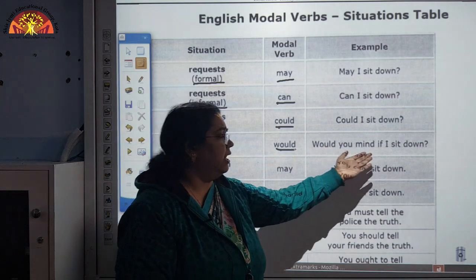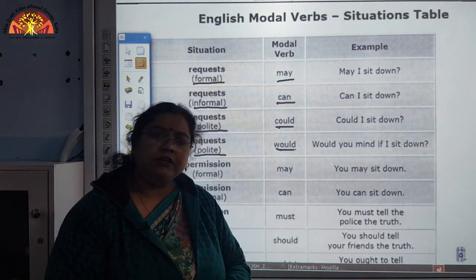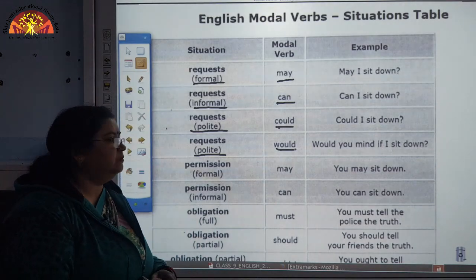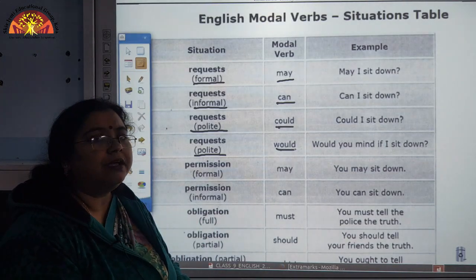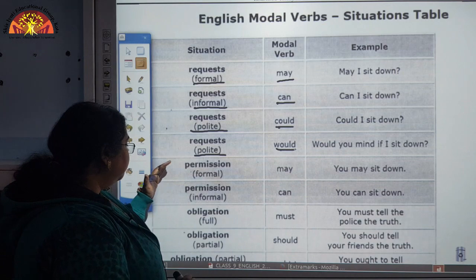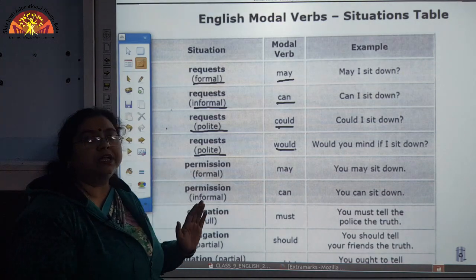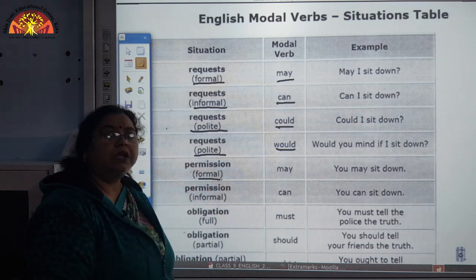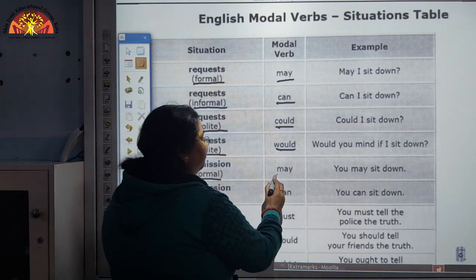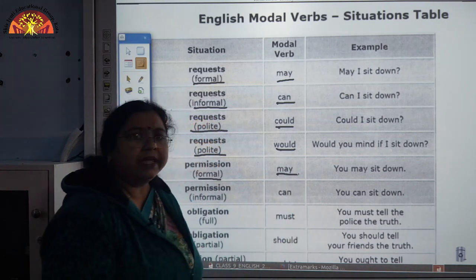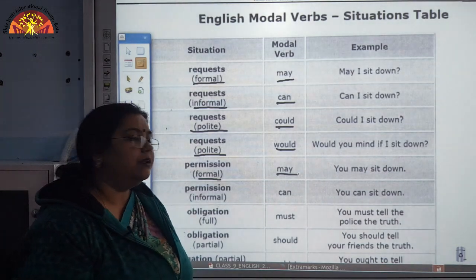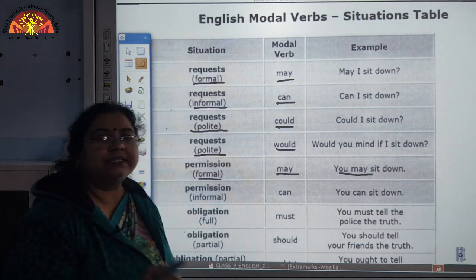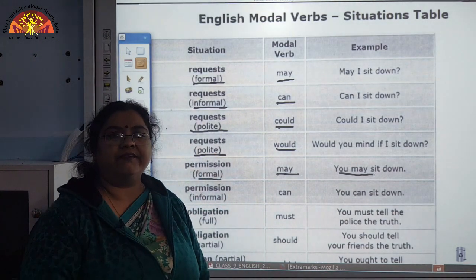Similarly, would you mind if I sit down? So, this is even more humble. Okay. So, now let us move to discuss the next situation, that is permission. Now, for permission there are two aspects. One is the formal permission, for which we will use may. For giving permission, like here, you may sit down. So, this is a formal permission being given here.